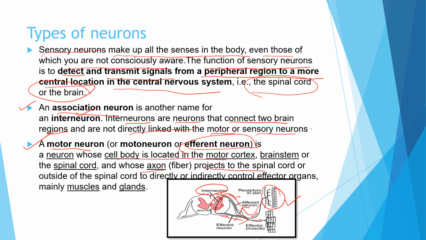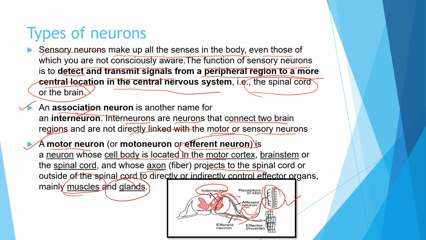This axon, which is projecting towards the outside of the spinal cord to the muscles and the glands, is carrying the signal from the spinal cord. Because the cell body is in the spinal cord itself, but the axon is projecting outside of the spinal cord, directly or indirectly to the muscles or the glands to give the effect. So these are reacting with the effector organs, so they are called efferent neurons as they are related to the effector organs.